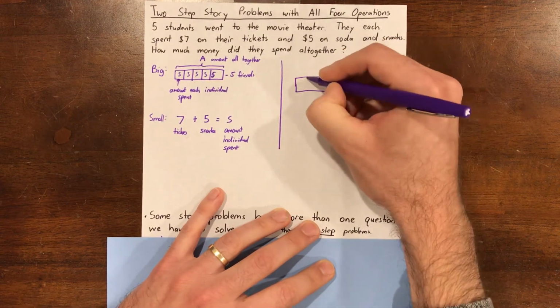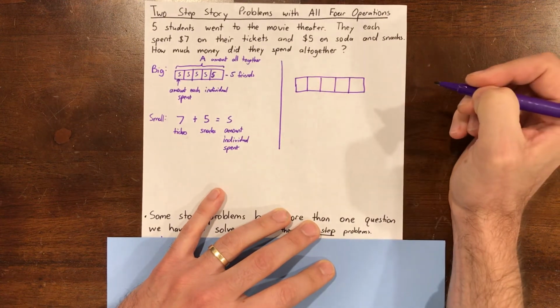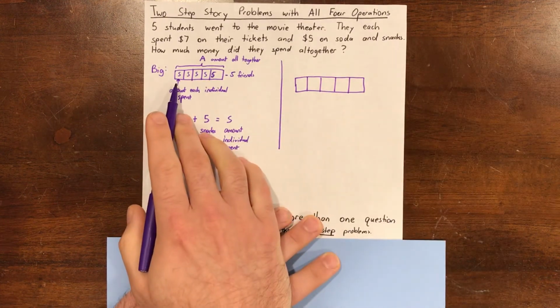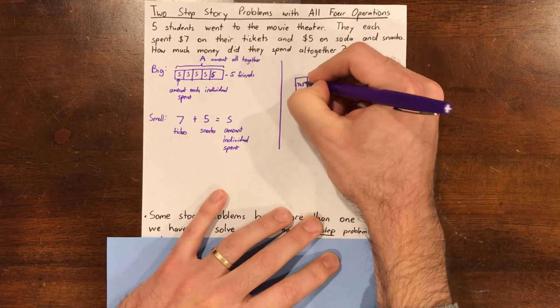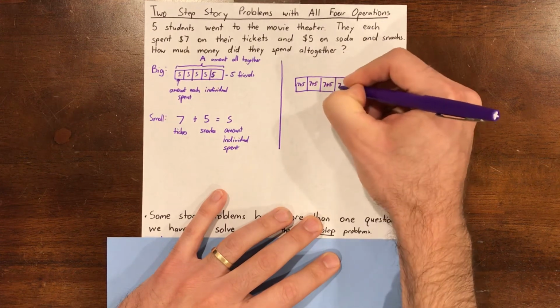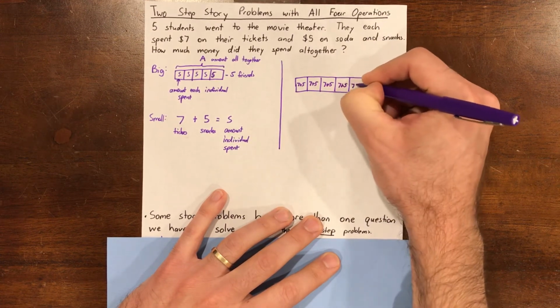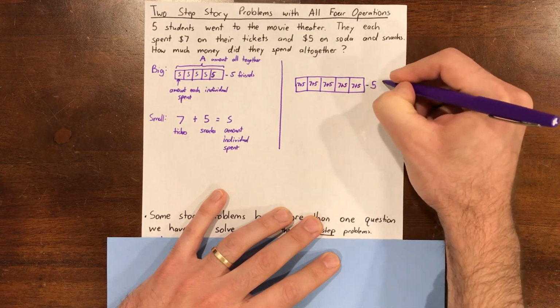We still have 5 people in the problem, right? But instead of a variable for the amount each individual spent, we could put 7 plus 5 in each of the 5 boxes because each person spent 7 plus 5. We're still going to label this as 5 friends.